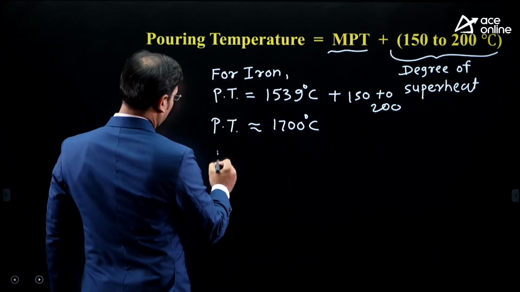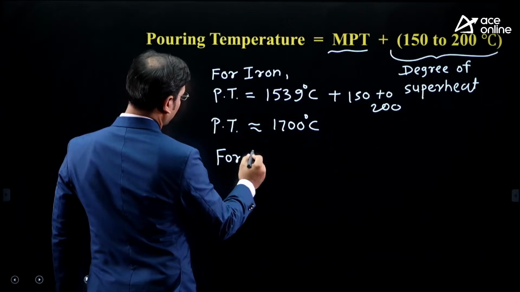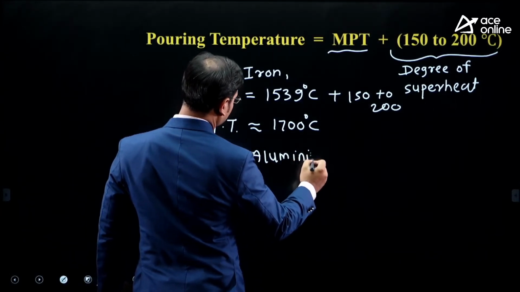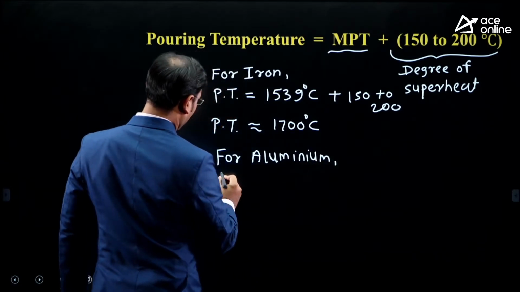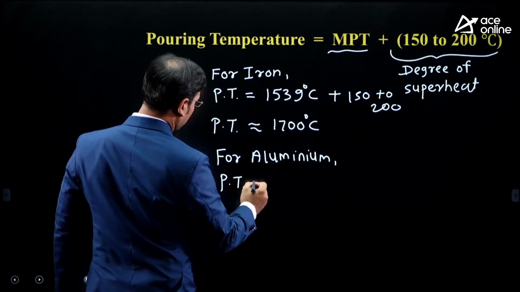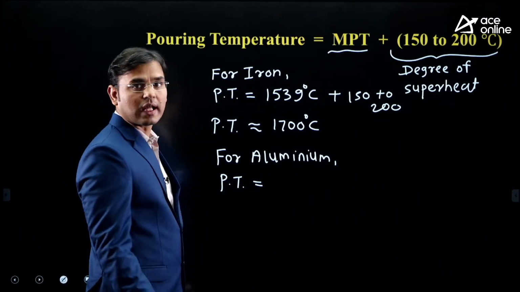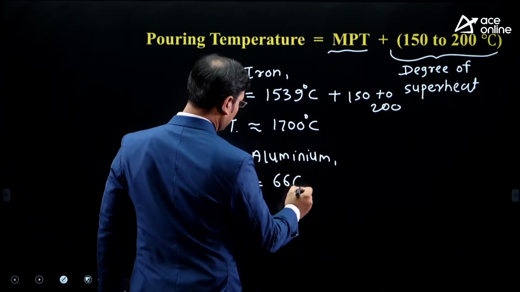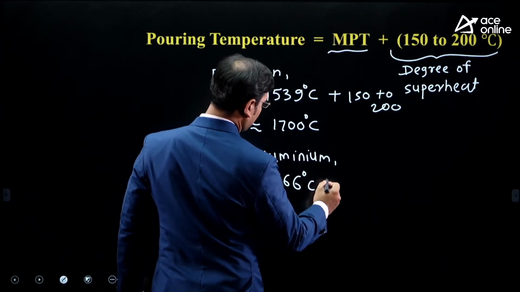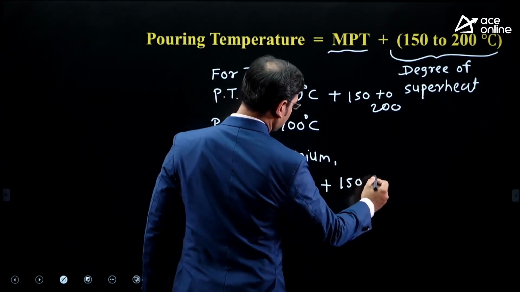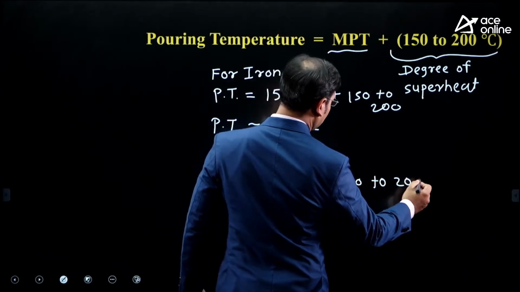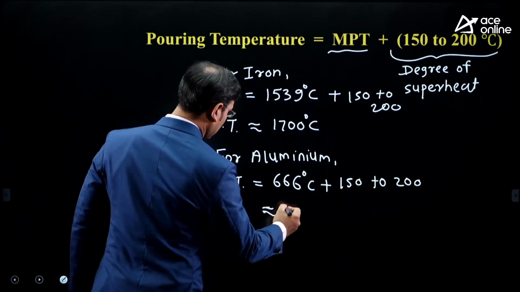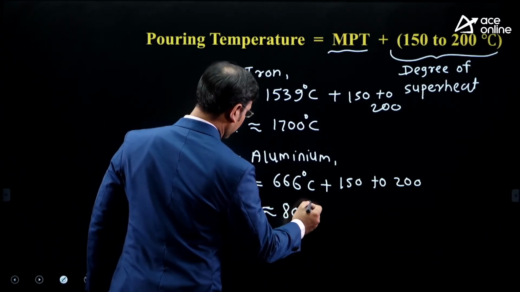Now see next, for aluminium, what is the pouring temperature? What is the melting point temperature for aluminium? It is 660 degrees centigrade plus 150 to 200 degrees centigrade. And then aluminium we are pouring at approximately 800 degrees centigrade.